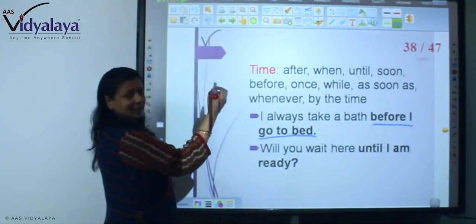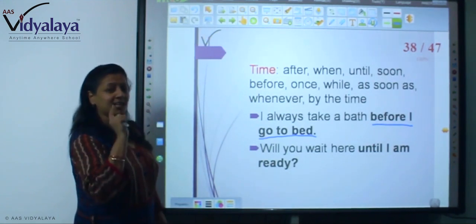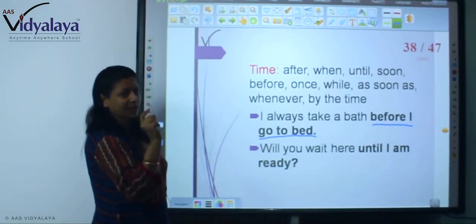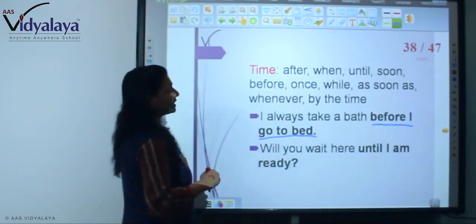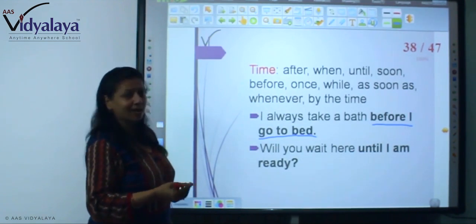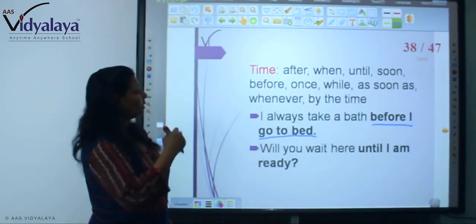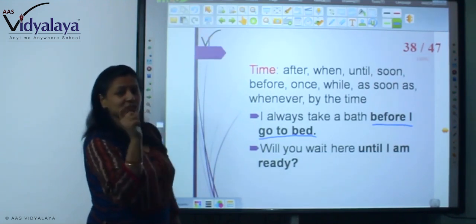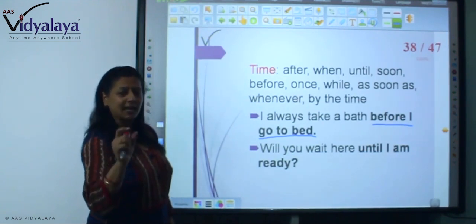So there is a list of subordinate conjunctions. An adverb clause must have such a conjunction: after, when, until, soon, before, once, while, as soon as, whenever, by the time. These are the subordinate conjunctions which show time.